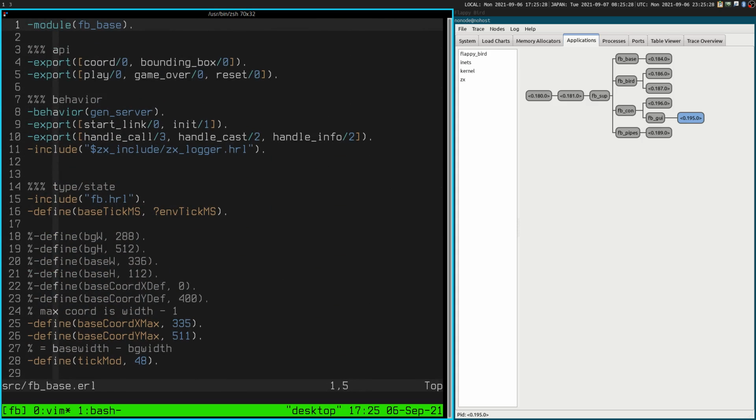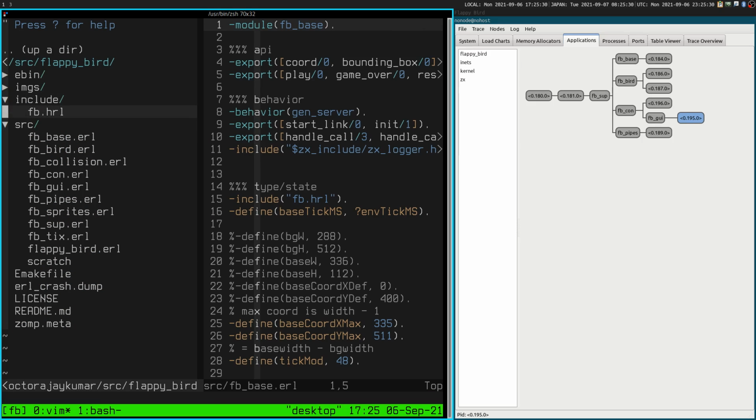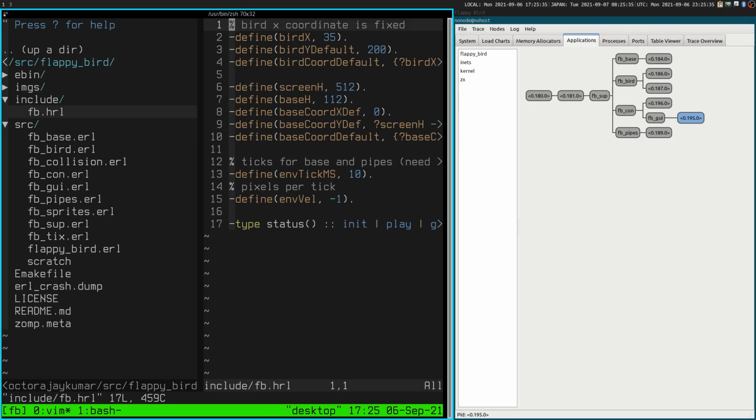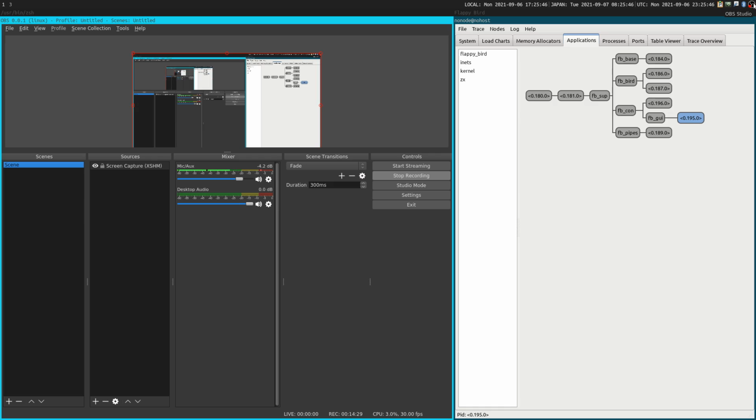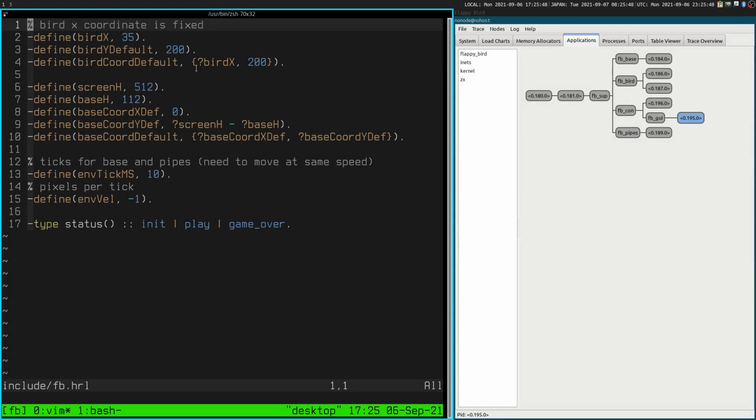Alright. Oh, you know what? There's one of these that has a header. I forgot about this. This is not a good way to program, especially in Erlang. Do not use headers. Headers are cancer. But I am still a newbie, but I was more of a newbie when I wrote this, and I better be recording with the correct microphone. I am, thank God. Alright.